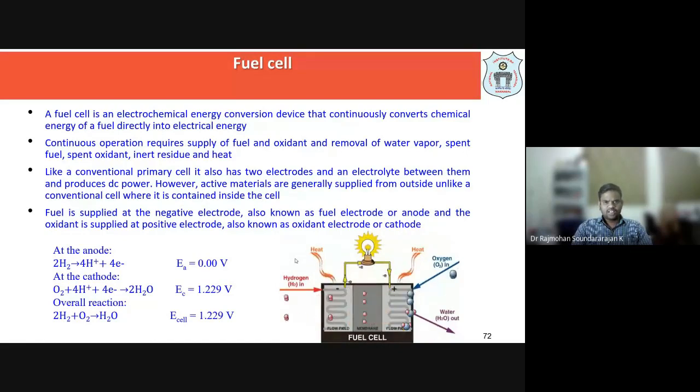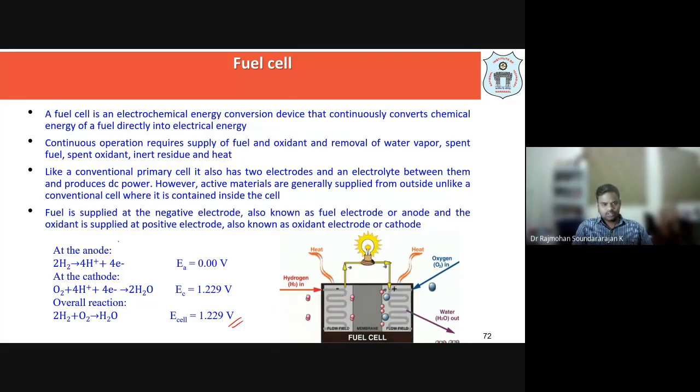It is an electrochemical energy conversion device which continuously converts the chemical energy of a fuel directly into electrical energy. Remember, electrical energy is a byproduct here. Okay, because the reaction is hydrogen plus oxygen giving water, and the additional thing is this EMF is generated. E of the cell is theoretically going to be 1.22 volts, per 2 moles of hydrogen and 1 mole of oxygen forming 2 moles of water. So this is the EMF of the cell.